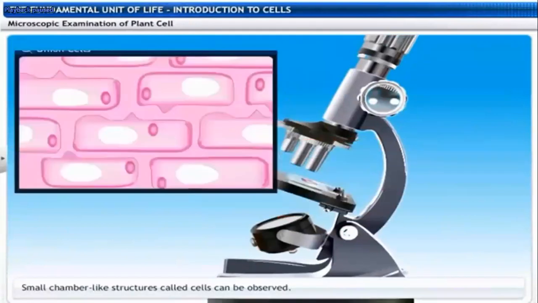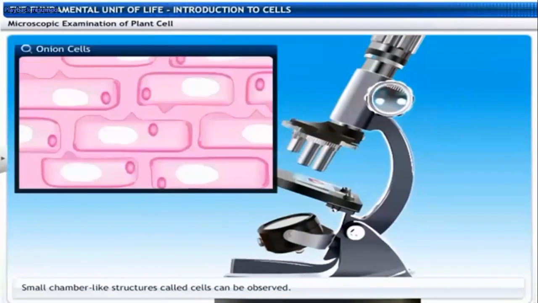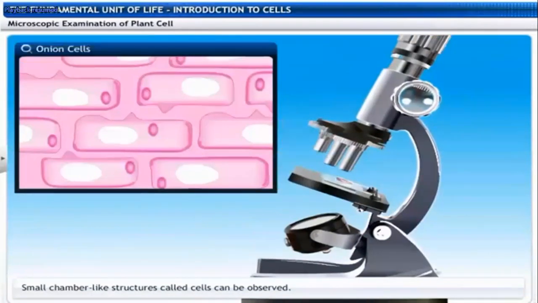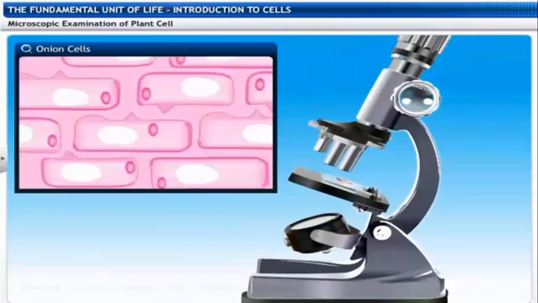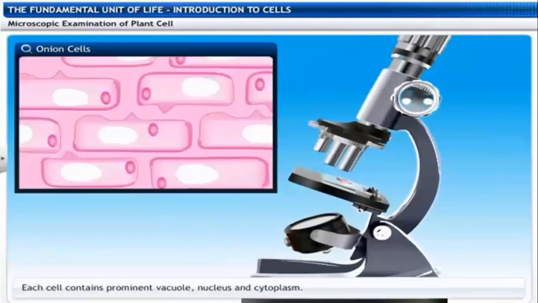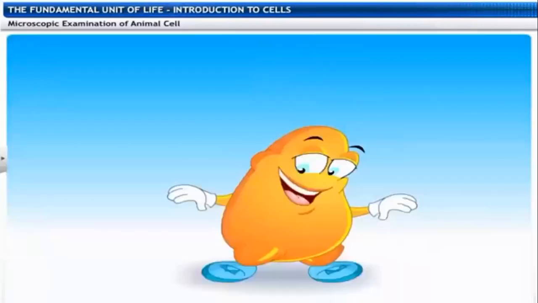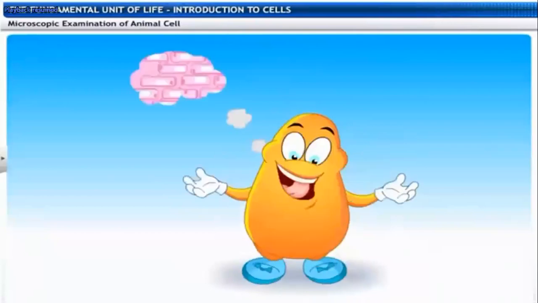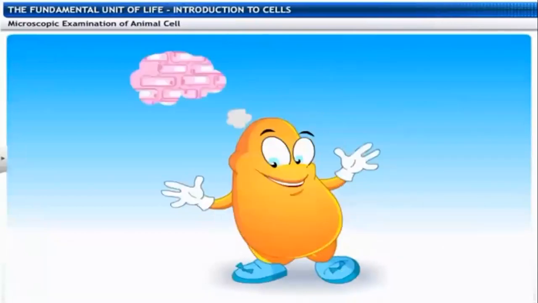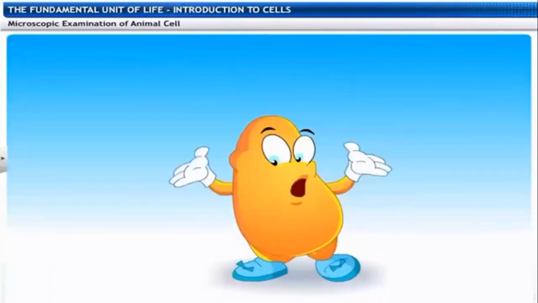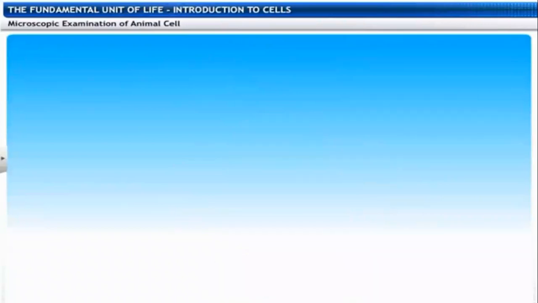Now observe the small chamber-like structures, called cells. We can clearly observe them under the microscope. Each cell contains a prominent vacuole, nucleus, and cytoplasm. So we have observed the onion cells.